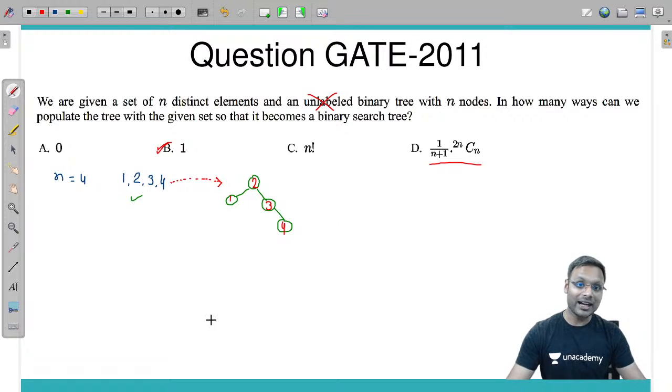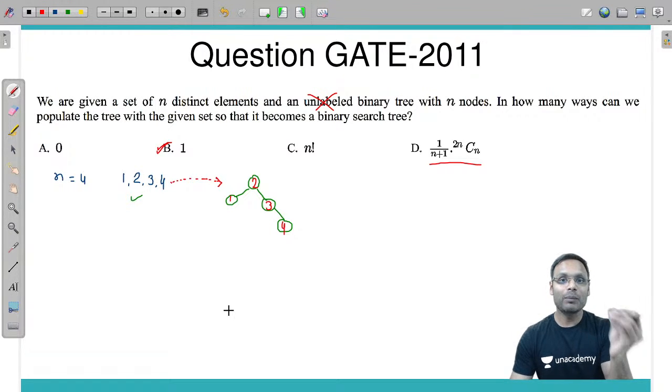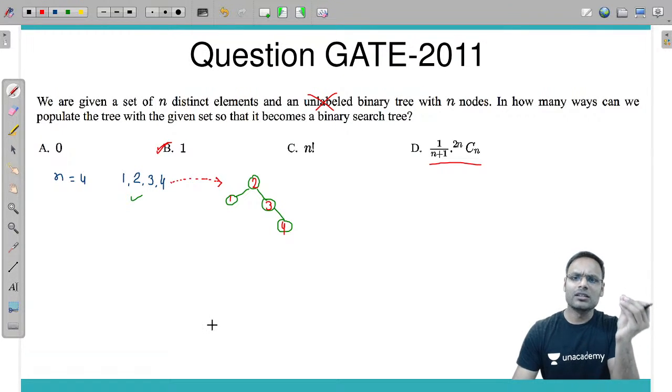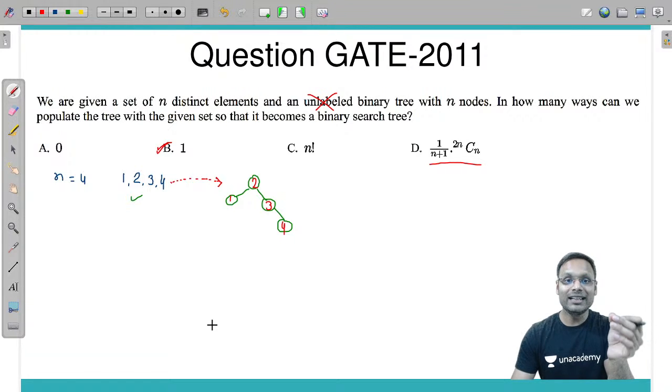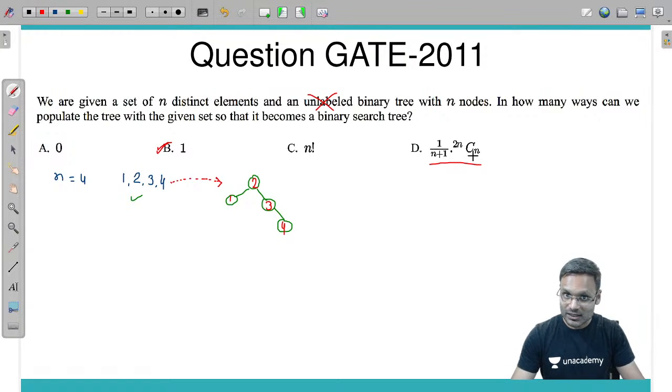So for the question, how many distinct binary search trees can be constructed using n distinct elements, the answer should be this, but just because they have given a tree in this particular case, my answer should be 1, option B.